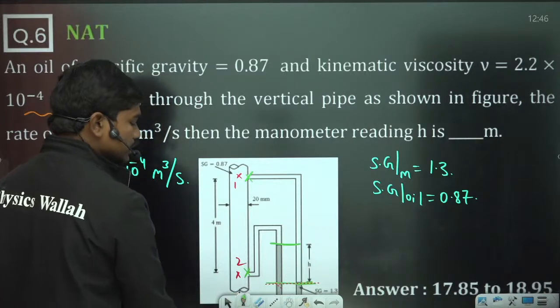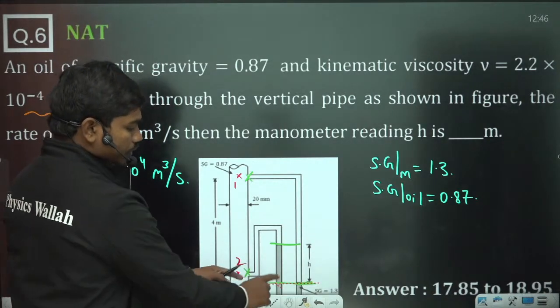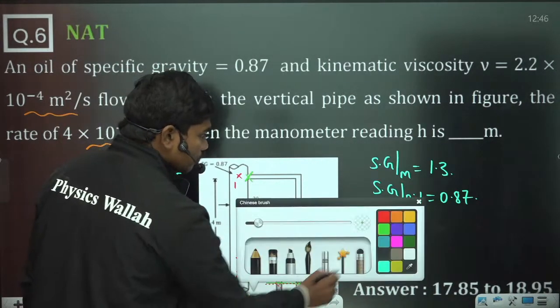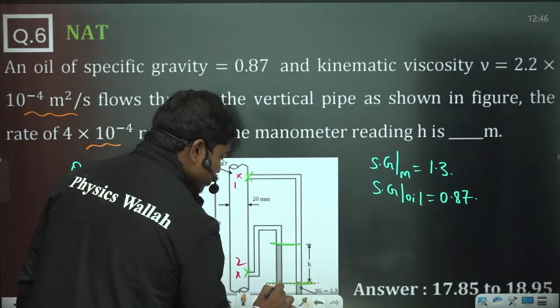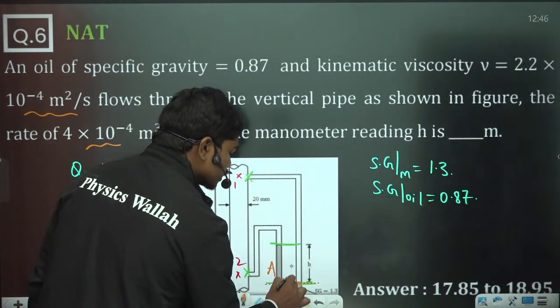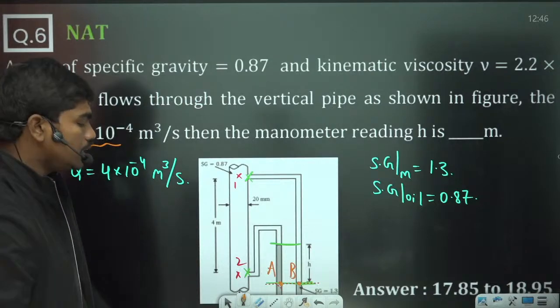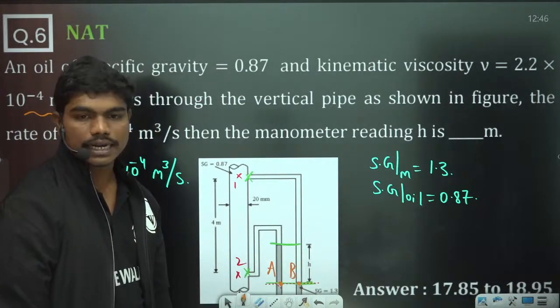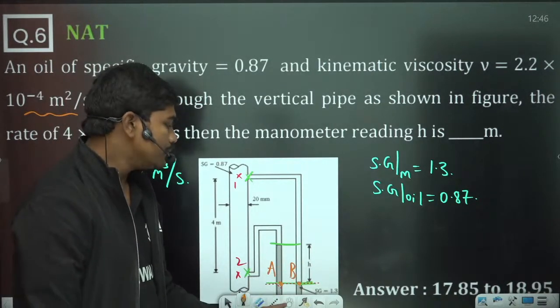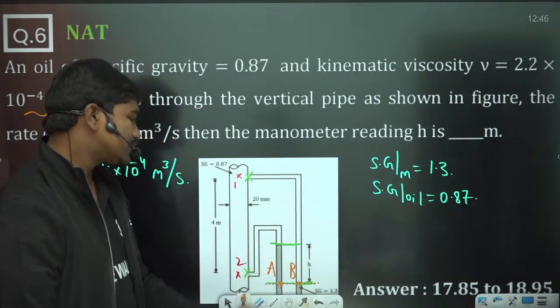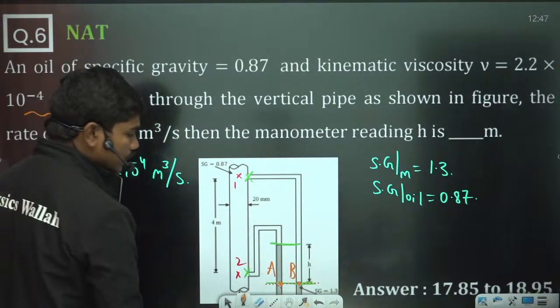If this point is location A and this point is location B, then from the principle of manometry, since this complete fluid is in static condition, the pressures at these 2 locations should be the same. So how do we calculate them?